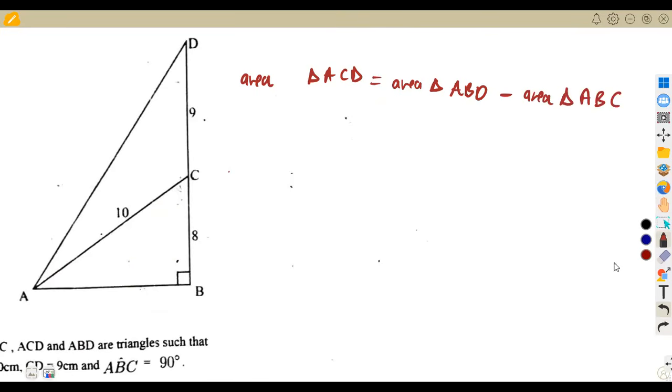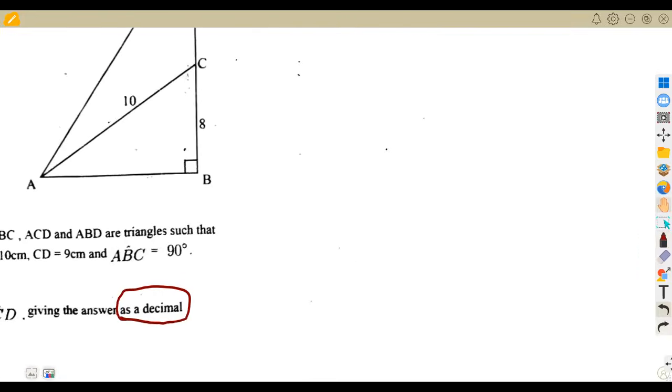Now the second option. For the area of the bigger triangle, we need half base times the perpendicular height. We are limited for both triangles; for the smaller one, we do not have the base and the height. So which triangle are we going to use? We're going to use triangle ABC to find the third side, because that's a right angle triangle. Let us do this aside.